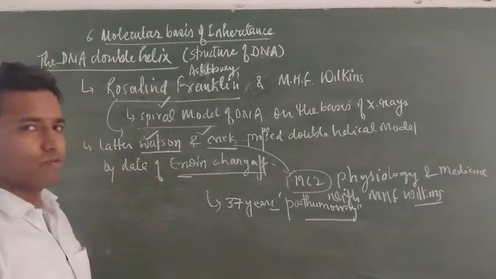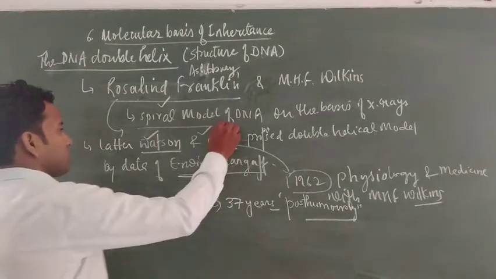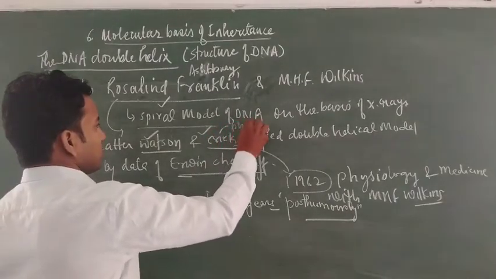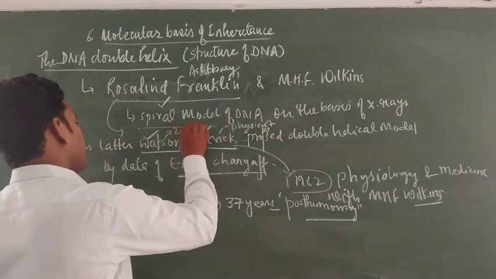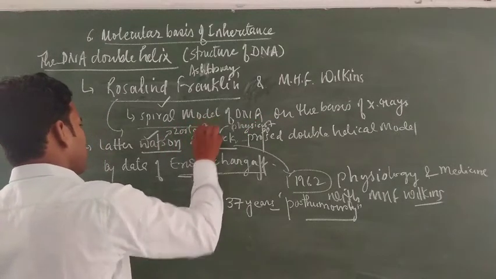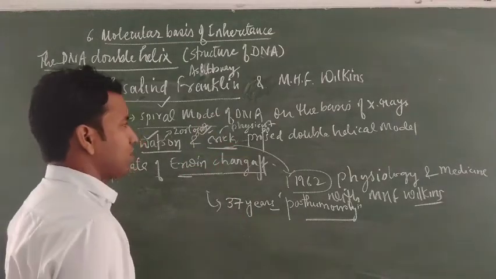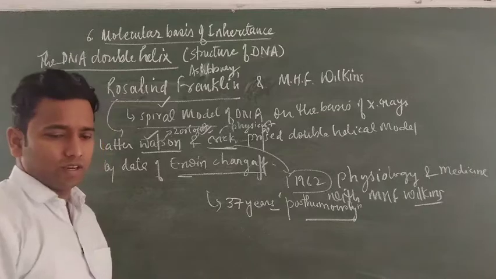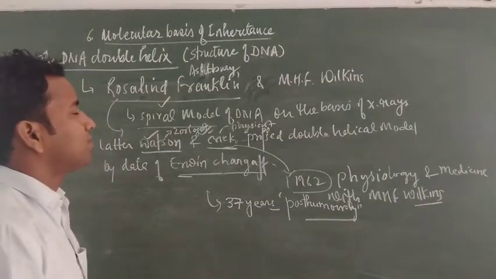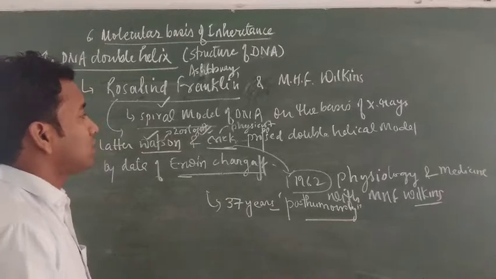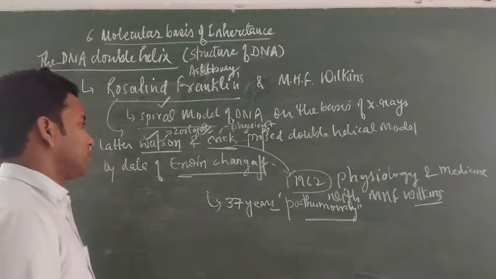And later on, two scientists, J.D. Watson and F.H. Crick, jointly solved the structure of DNA. Here, Crick was a physicist and Watson was a zoologist. Crick's age was very young; at the time of his discovery he was only about 27 to 28 years old.